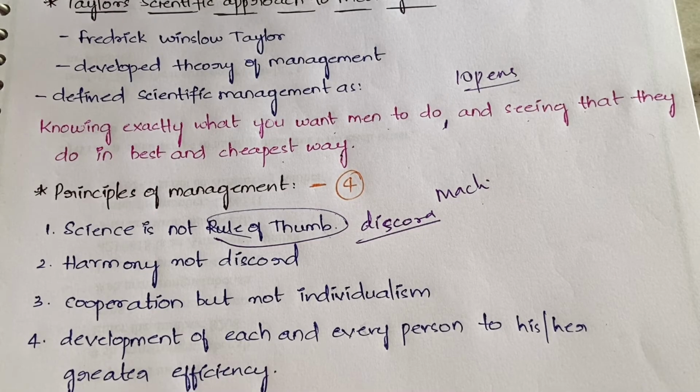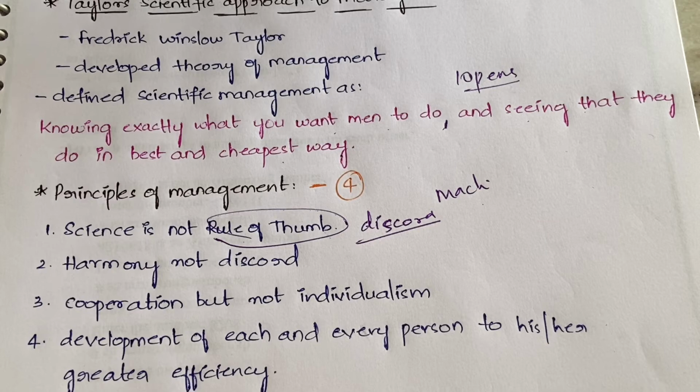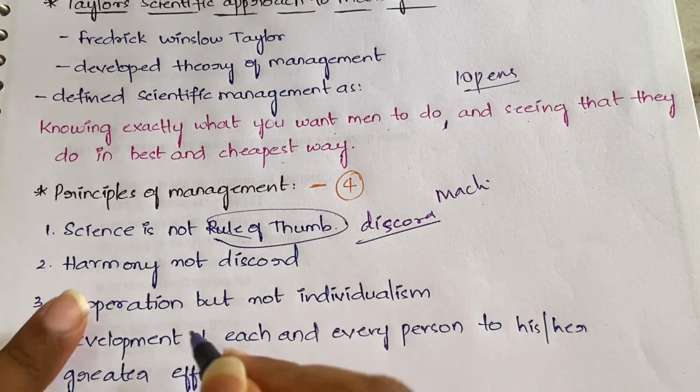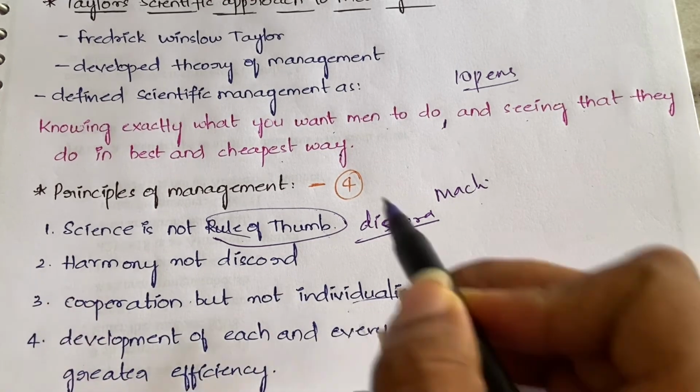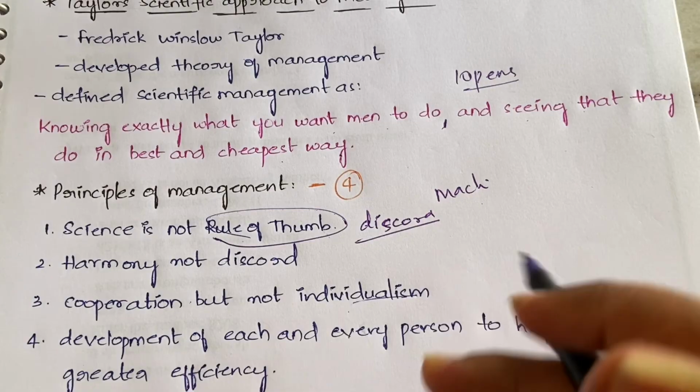In this you have to simply define there should be harmony between the workers and the management, and also management and workers, both of them should be understanding with each other. Management should give enough freedom to workers, and they should be given freedom to share their ideas, views, points, all. And workers also should be very sincere, very polite, and they should be very good to the organization. That you can write. Next, coordination but not individualism. So clear about these 2 points, I guess. And the third point is simple.